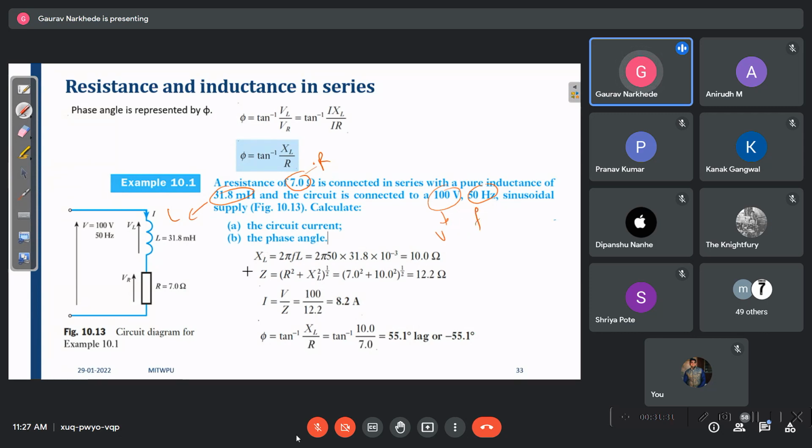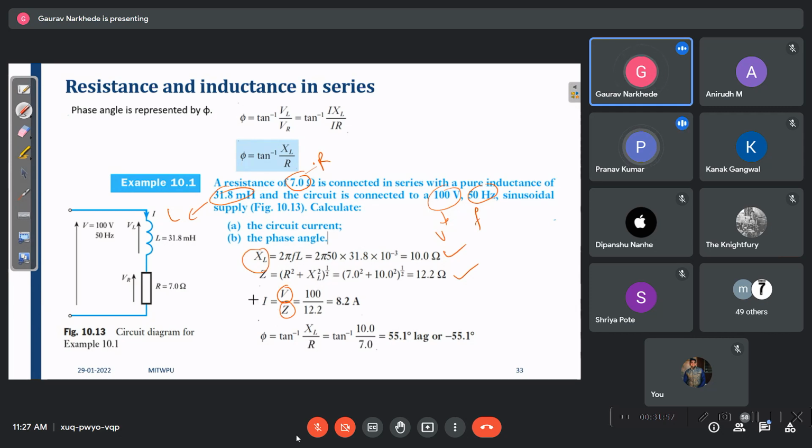So can you find XL? 2 pi FL. F we know, L we know, correct? So we know R, we know XL. Can we find impedance Z? Root of R square plus XL square. So the total impedance of the circuit मुझे पता चल गया, right? ओके मुझे टोटल वोल्टेज पता है, टोटल इंपेडेंस पता है, तो करंट पता चलेगा हमें?